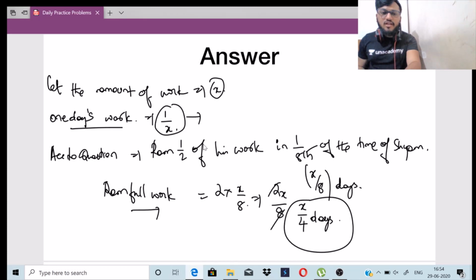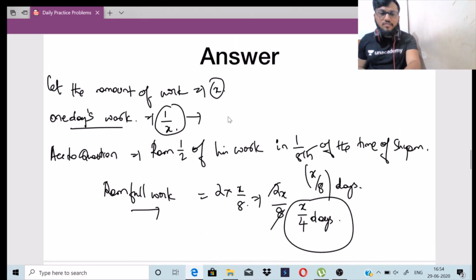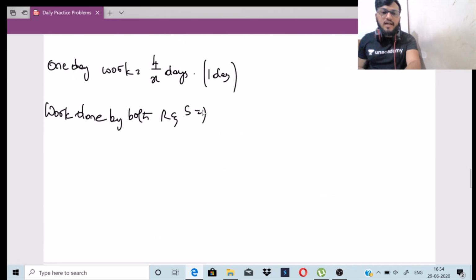1 day work of Ram means 1 day work of Shyam is 1 by x. 1 day work of Ram is 4 by x, right? 1 day work of Shyam, I will write down Shyam here. Please do not get confused. Shyam is 1 by x and Ram is 4 by x. So 1 by x plus 4 by x. X will be the LCM. 1 plus 4, 5 by x. 5 by x will be their total work, right?